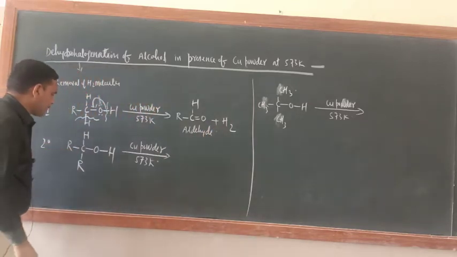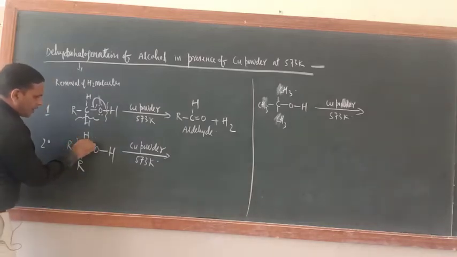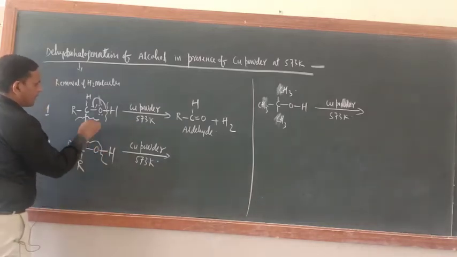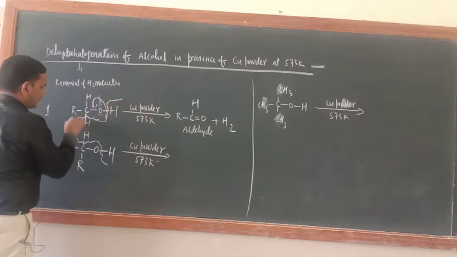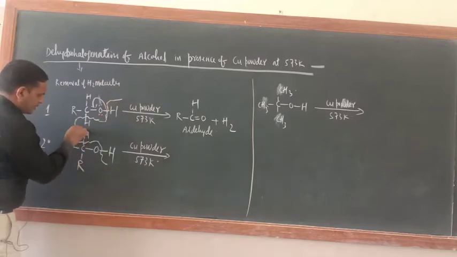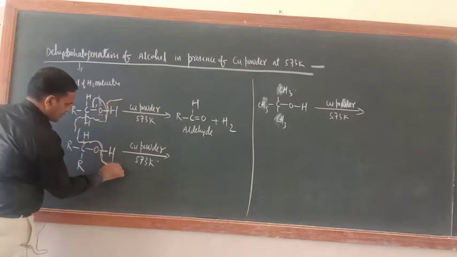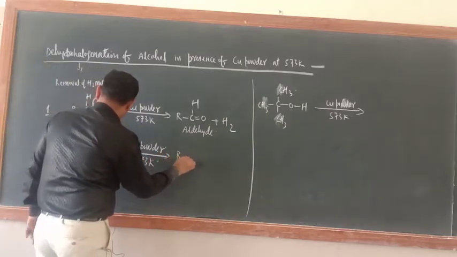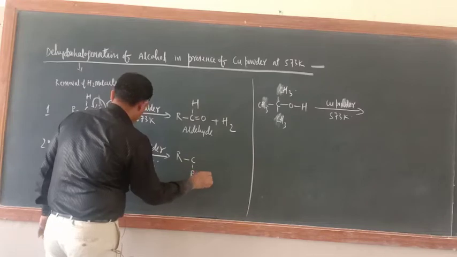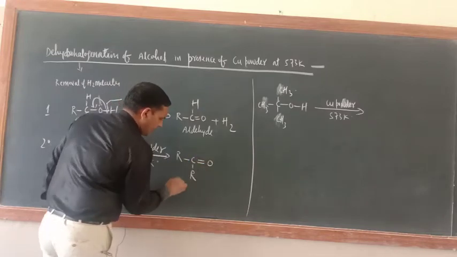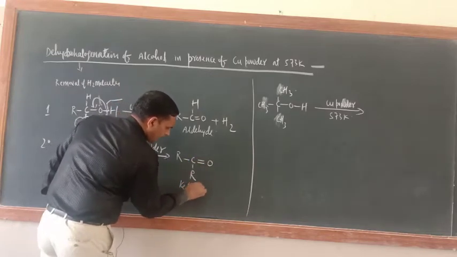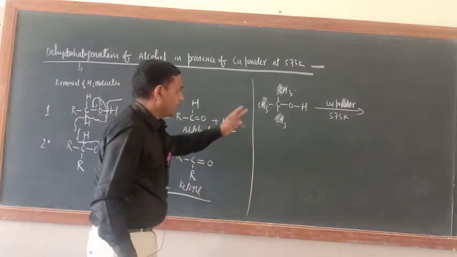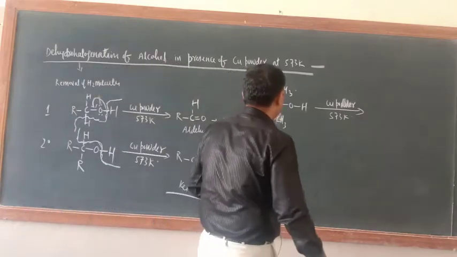Now in this case what would be there? This bond and this bond will be broken. Just see, this is broken from here. So what is left now? R, C, R, and here double bond O. Ketone is the product.